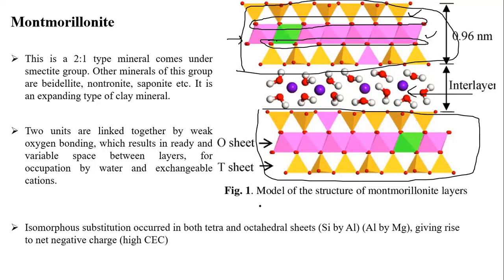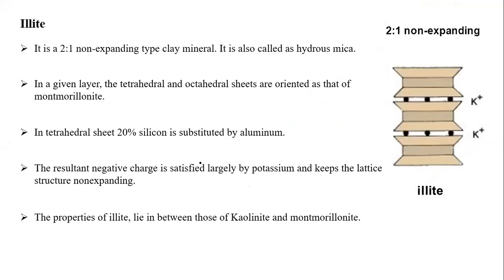Due to the isomorphous substitution, what will happen, students? Sometimes the silicon in the tetrahedra will be replaced by aluminum, and the aluminum in the octahedra will be replaced by magnesium. What will happen? There is a net negative charge, very much more. So naturally, more negative charge means what will happen? The cation exchange capacity will be increased, and we will deal with all these things. What is isomorphous substitution? Actually, there are two types of charges there. One is pH dependent charge, and one is a permanent charge, if I want to say it very technically. Anyhow, we will discuss all those things in coming lectures. So this is the best example for the 2:1, that is called montmorillonite type of clay mineral. Another one, students. What is that? 2:1.